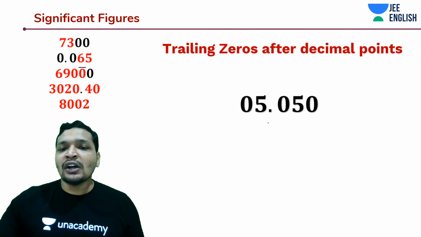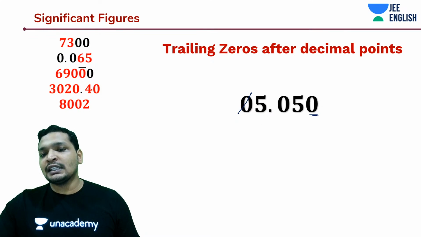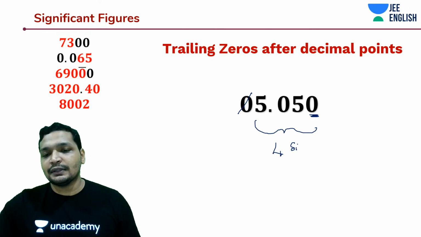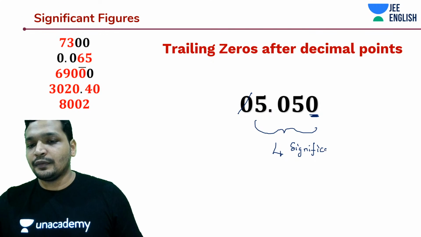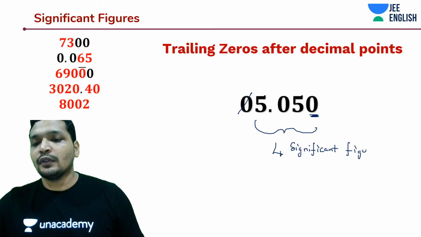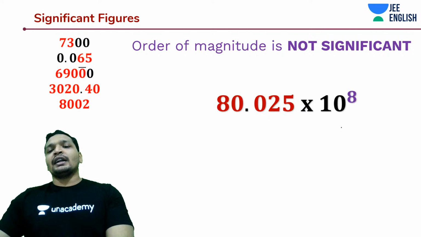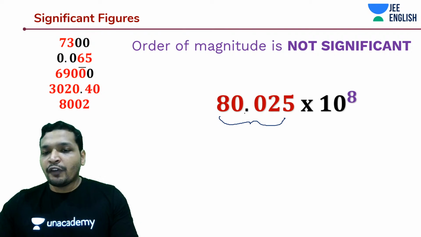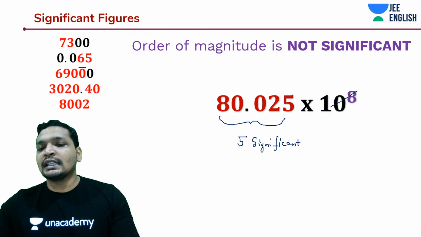And similarly, in this case, how many significant zeros are there? See, this leading zero is not significant, but this zero is significant. That means in this case, there are 4 significant digits or 4 significant figures. Okay. So that is the thing about significant figures. Now, in this case, how many significant figures are there? 5 significant numbers or figures. This is not significant.